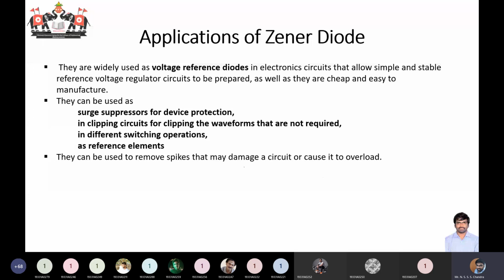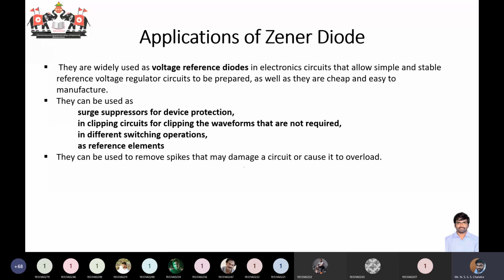Now coming to the applications, most of the time your Zener diode is acting like a voltage regulator. They are always called voltage reference diodes. Reference diodes means that after you keep this Zener diode, across the Zener diode your voltage will be a constant voltage. So that voltage can be taken as a reference voltage. That's why they are called voltage reference diodes. And then they can also be used as surge suppressors for device protection. If you want to protect a device to ensure that the voltage across the device does not go beyond a particular level, you can use that.